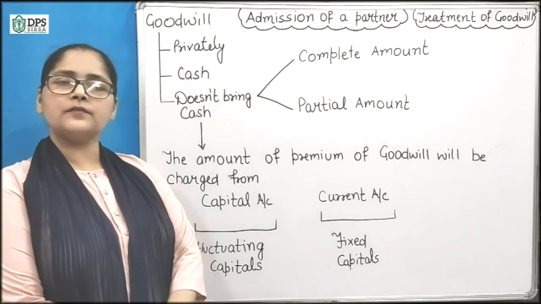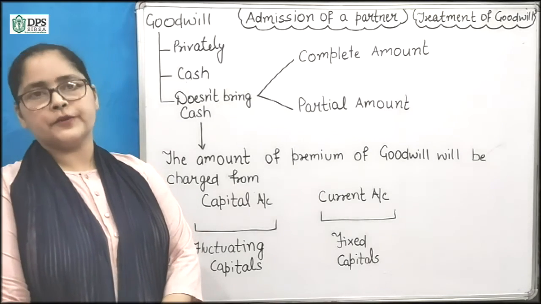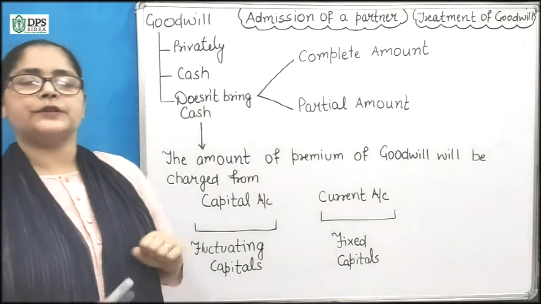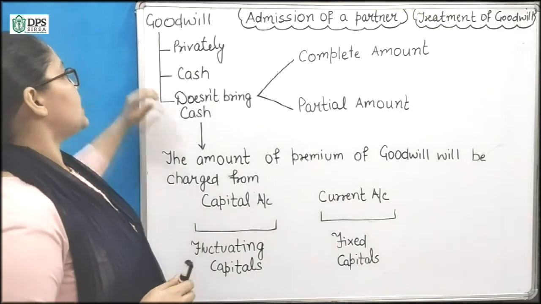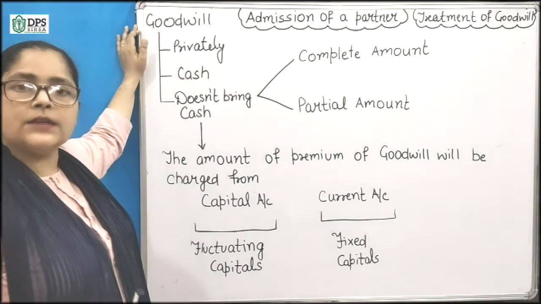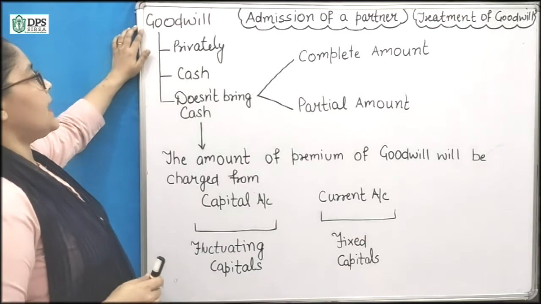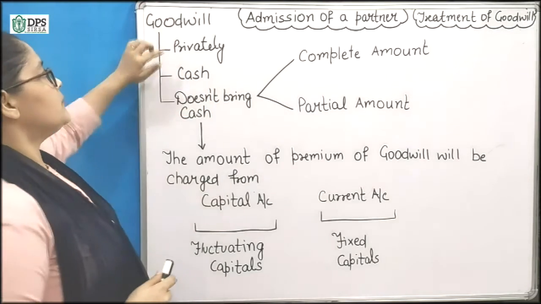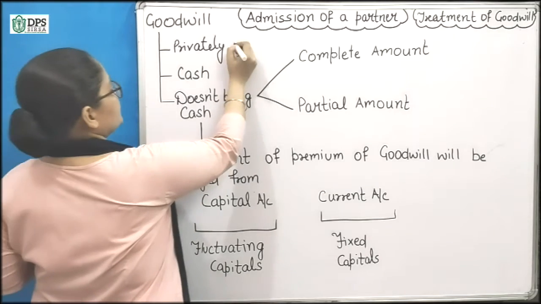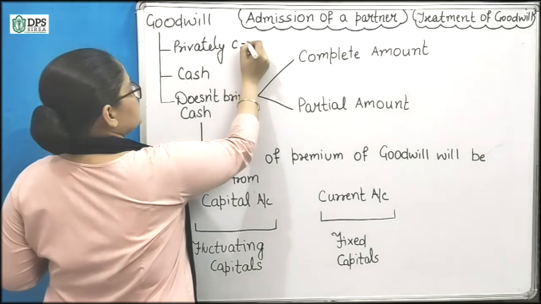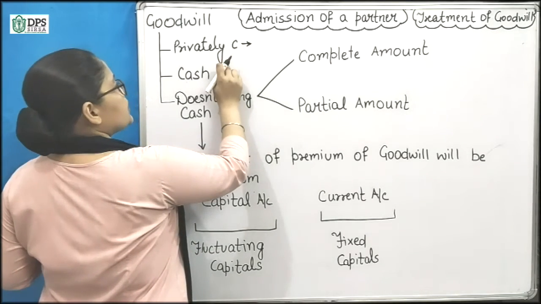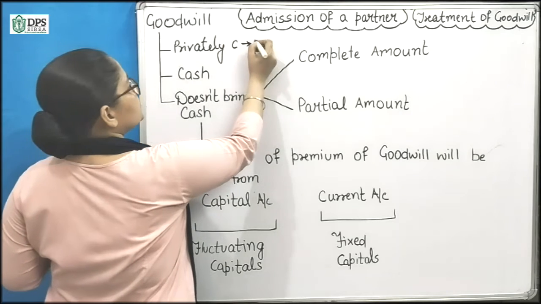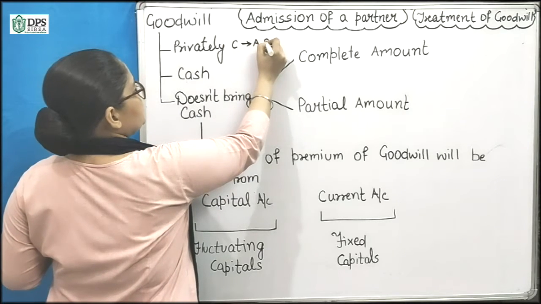So students, whenever we do treatment of goodwill, three types of treatment are there. First, when a new partner brings his share of goodwill and he privately gives it to old partners. Suppose C is coming and he is giving his share of goodwill to A and B privately.